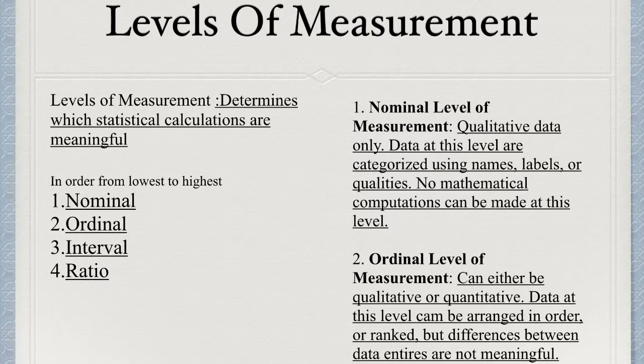The lowest level of measurement is the nominal level of measurement. Qualitative data is only at this level. Data at this level is organized using names, labels, or qualities. No mathematical computations can be made at this level.